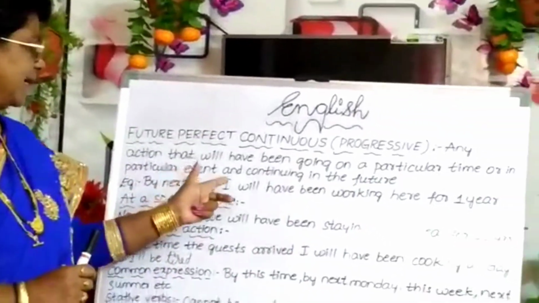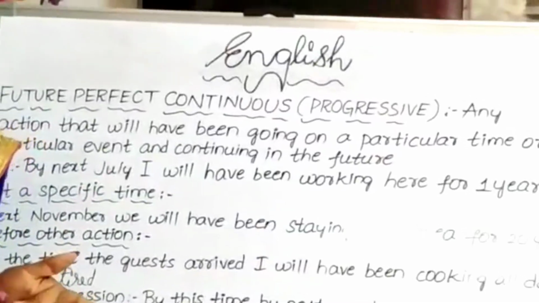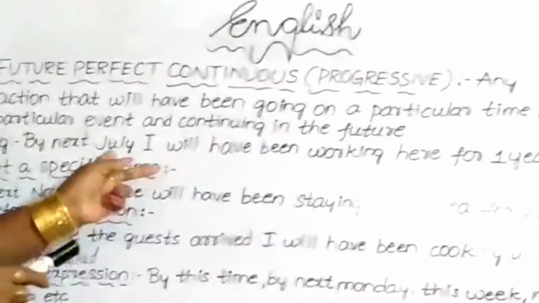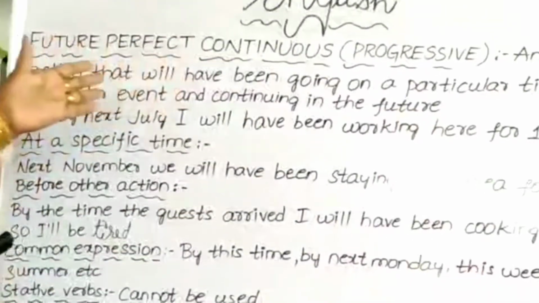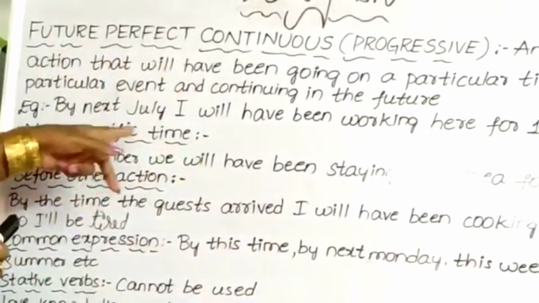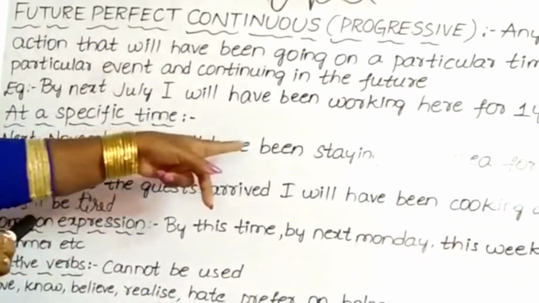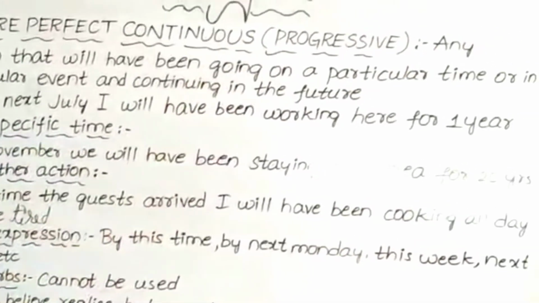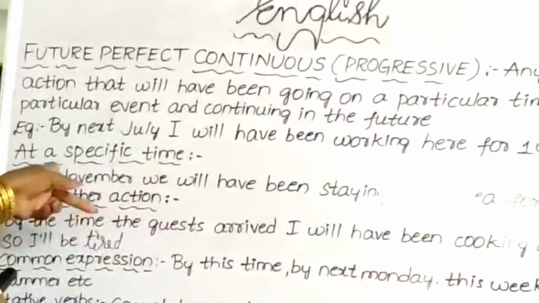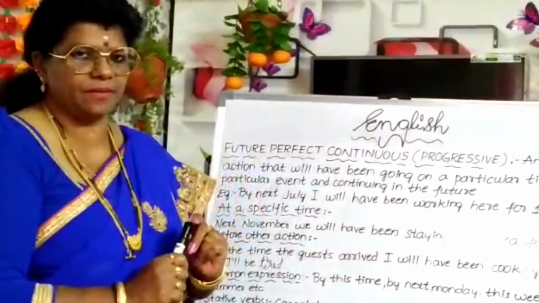Then by next July, I will have been working here for 1 year. Example. Then what is the specific time it is happening? Let us see. At a specific time, next November, we will have been staying in this area for 20 years. What is the meaning of this? A specific time, that particular time it happened.